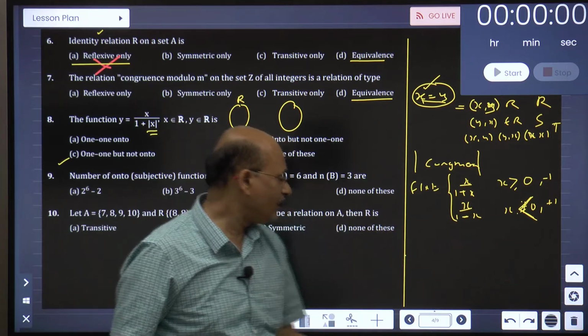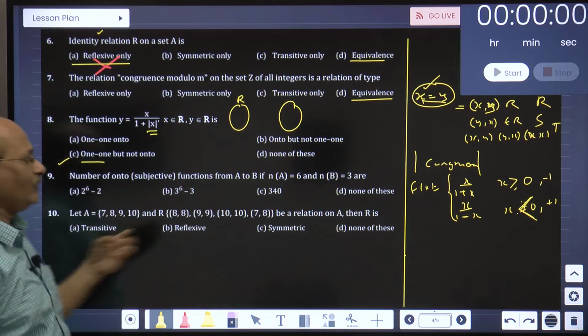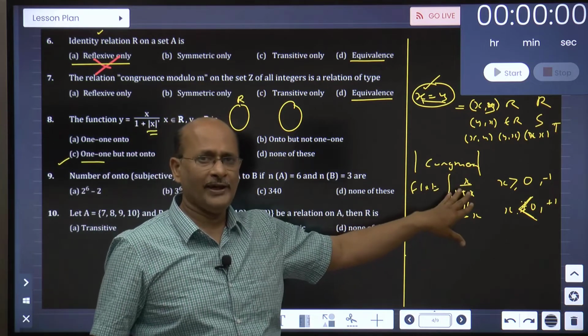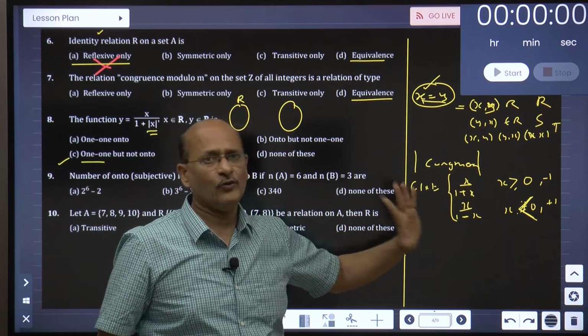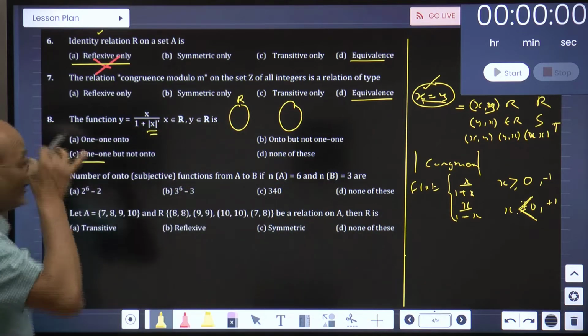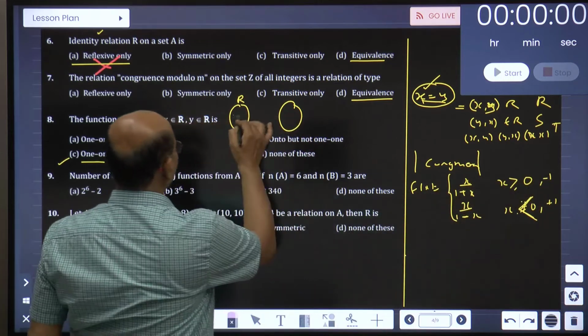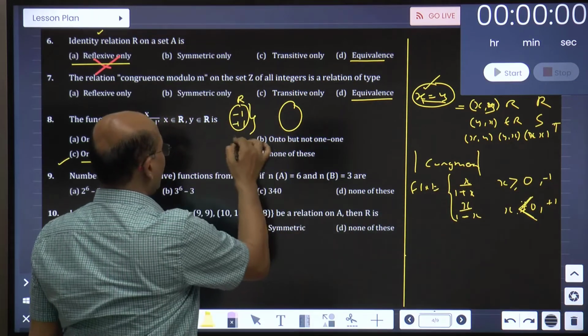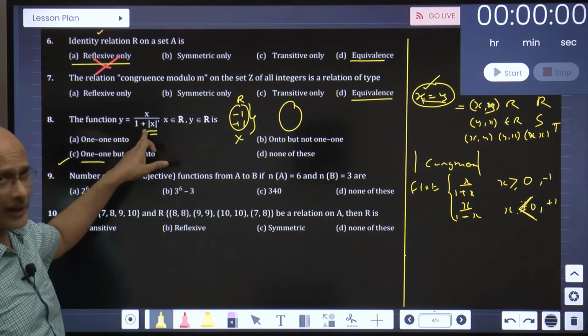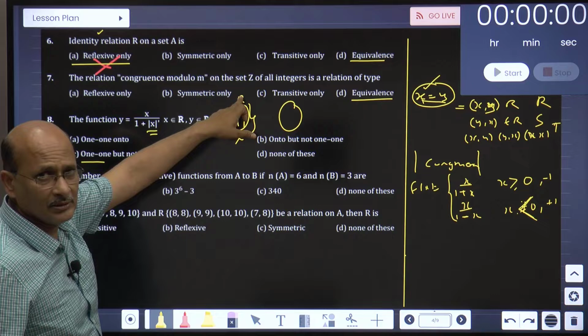So what I am trying to say is it fits. So I believe it is a 1-1 function. Whenever you put a specific value of x, you will get a distinct value for y. So that is a 1-1 function. But why can't it be onto? This definition itself tells you that minus 1 and plus 1 cannot be the values for x. But x stands for all real numbers. Correct or not?